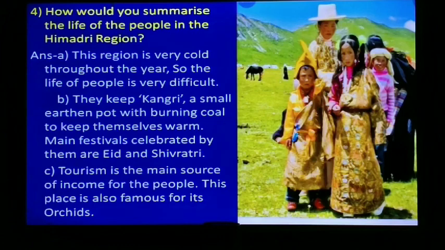Main festivals celebrated by them are Eid and Shivratri. C. Tourism is the main source of income for the people. This place is also famous for its orchards. Here the picture is shown where the people have worn the dresses and inside the dresses they are keeping the kangri to keep themselves warm.